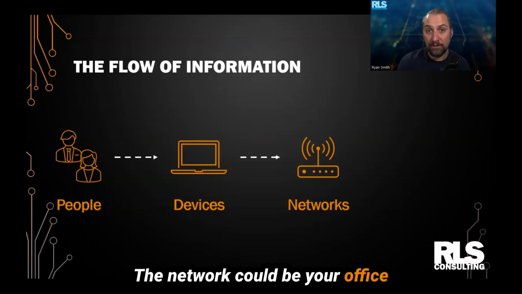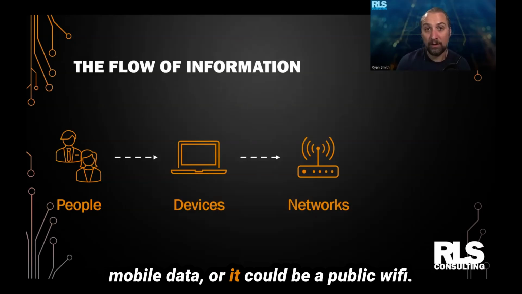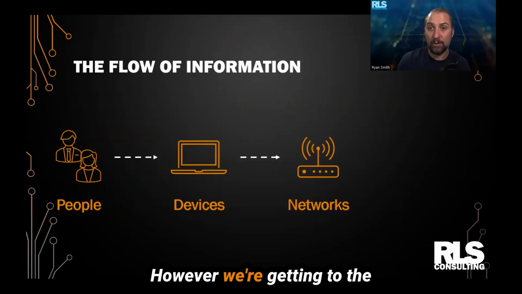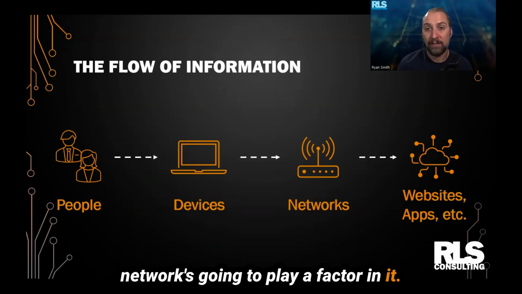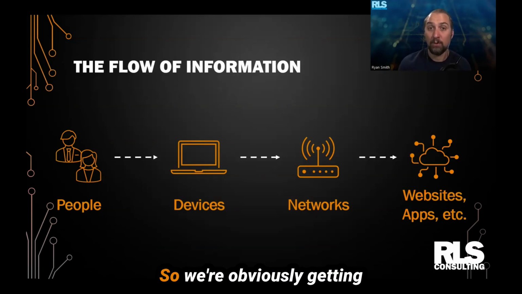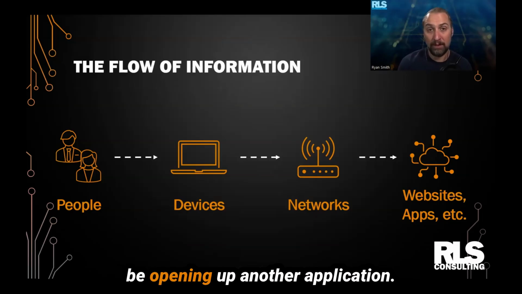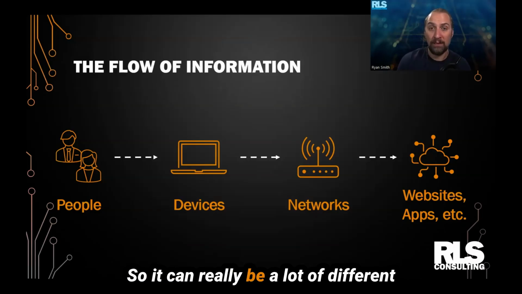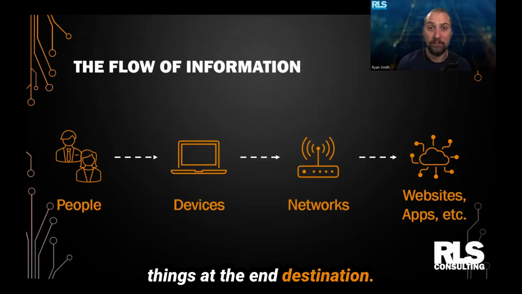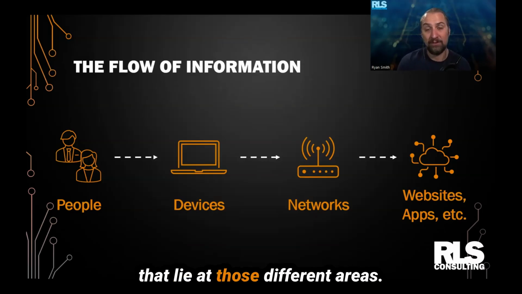The network could be your office network, it could be your home, it could be a wireless network if you're using mobile data, or it could be a public Wi-Fi. However we're getting to the internet and whatever channels we're using through there, that network's going to play a factor in it. And then we have the end destination. So we're obviously getting online to go do something. It might be going to a website. It might be opening up another application. Maybe we have shared files or storage or other data points where we're getting access to things. So it can really be a lot of different things at that end destination. But across each of these, we need to think about the risks that lie at those different areas.